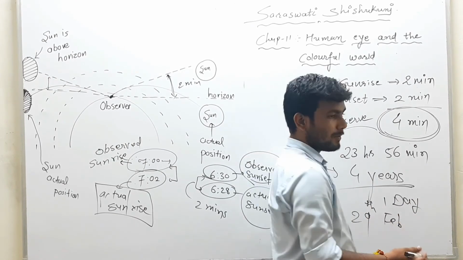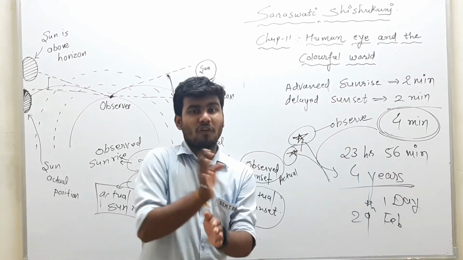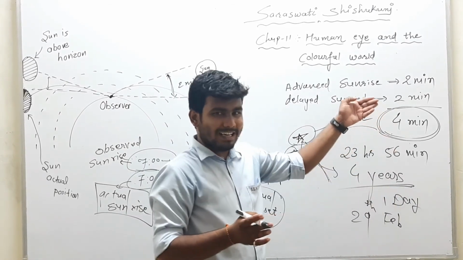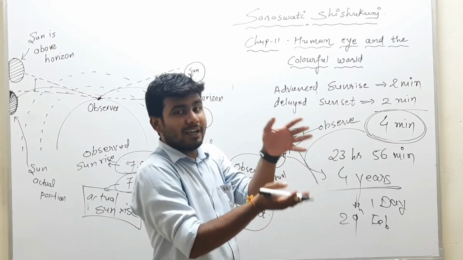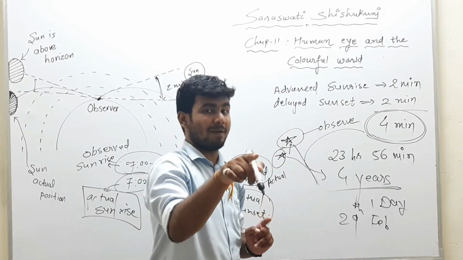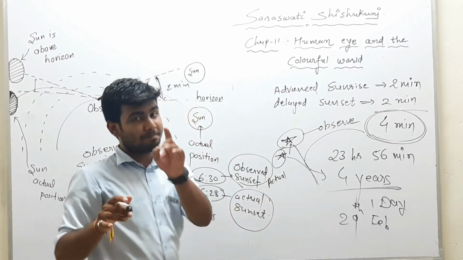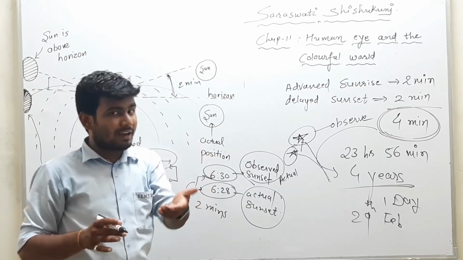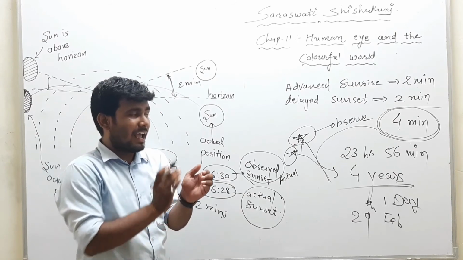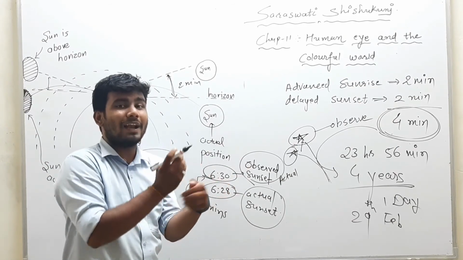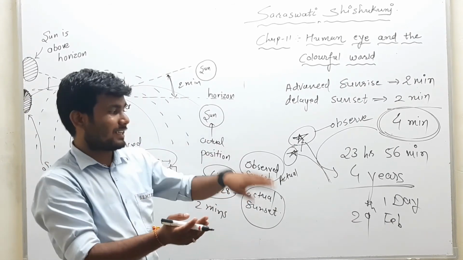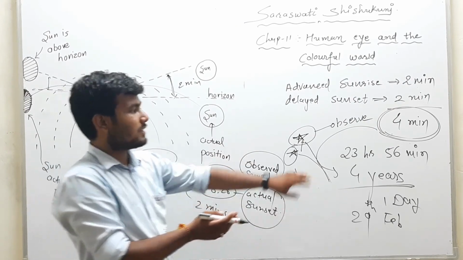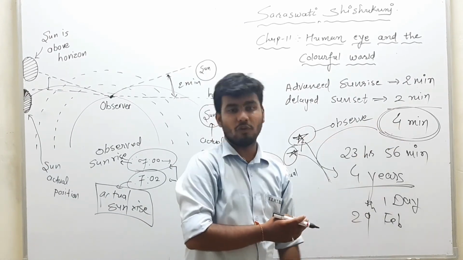So after every 4 years, these 4 minutes get together and form a day. That is our 29th of February, our leap year. In the leap year, we have the 29th of February. Now you can understand why every 4 years we get one day as a bonus. That's our 29th of Feb. That is due to this difference of 4 minutes.